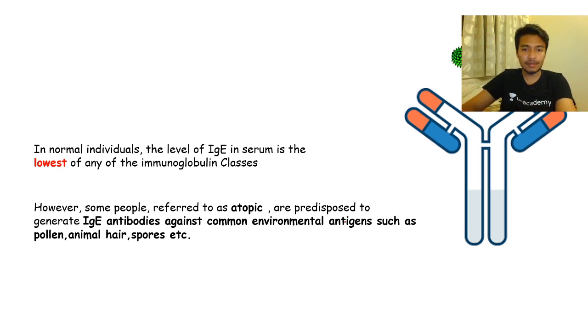Okay, now we go a little bit further to talk about IgE. IgE is another subtype. What you really need to know about IgE is that they are associated with allergy, and their abundance is very low. They are the lowest abundant antibody in the whole immune system, in your serum maybe. Now some people have a higher level of IgE.